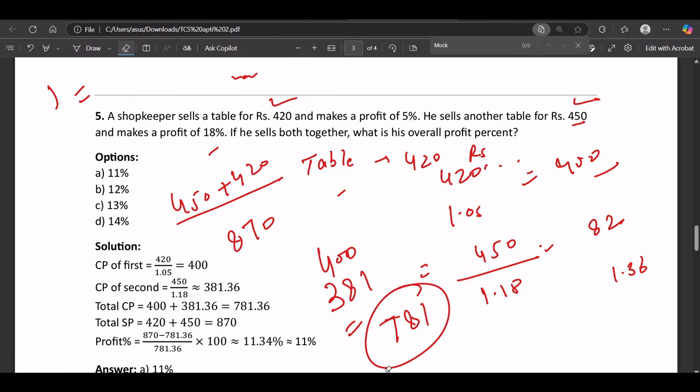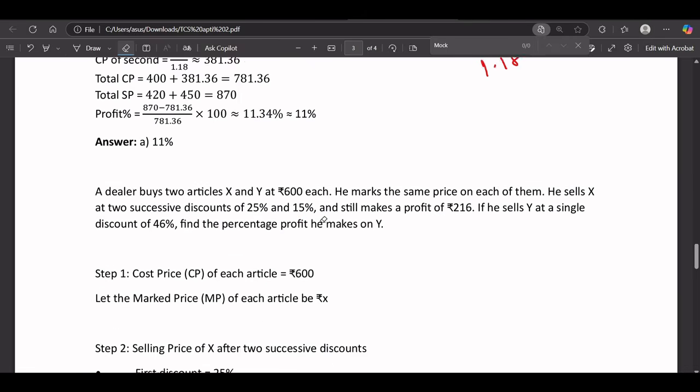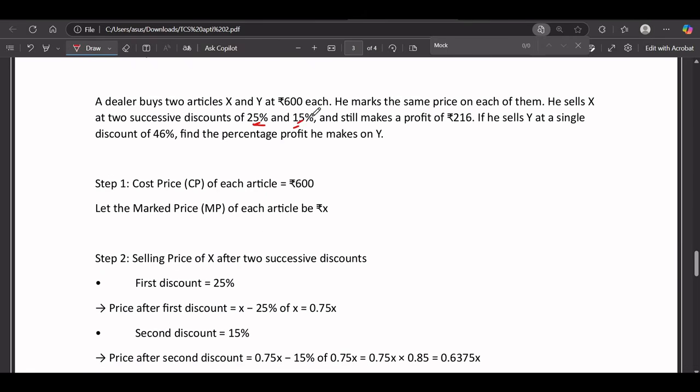Okay, now let's solve the other one. Let's solve this question. A dealer buys two articles X and Y at 600 each. He marks the same price on each of them. So 600 is the price at which he's buying. He marks the same price on each of them. He sells X at two successive discounts, 25% and 15%.